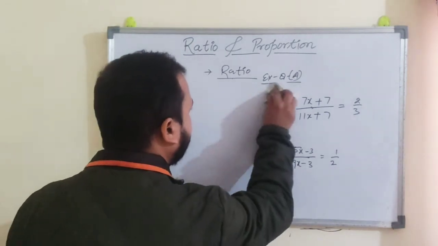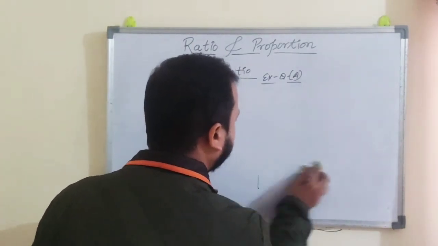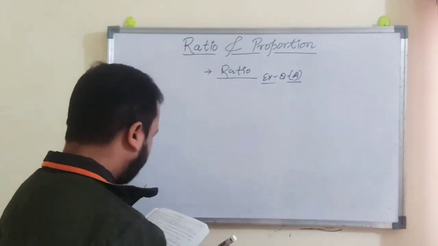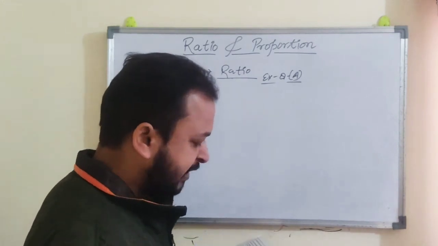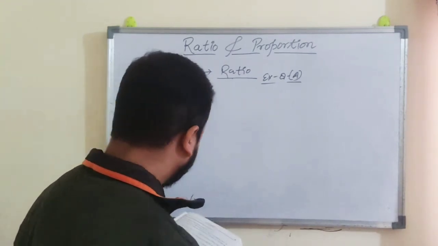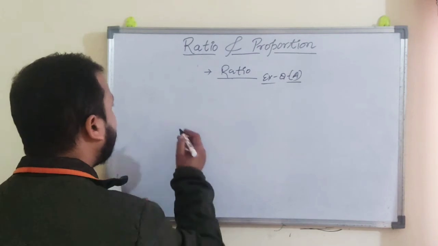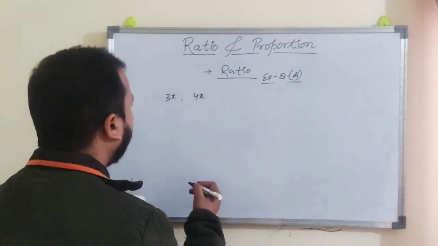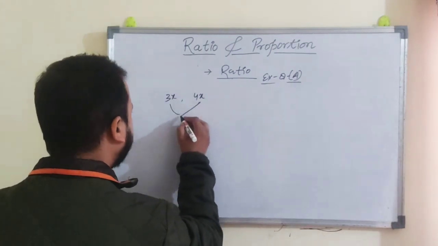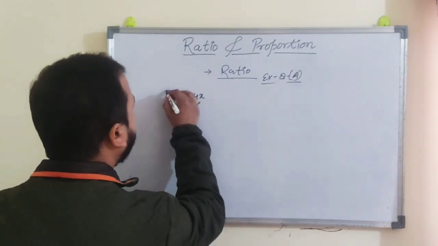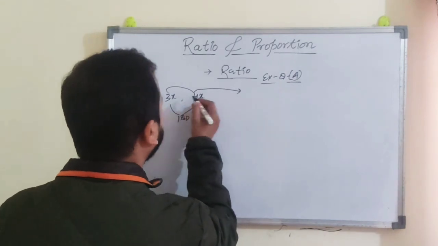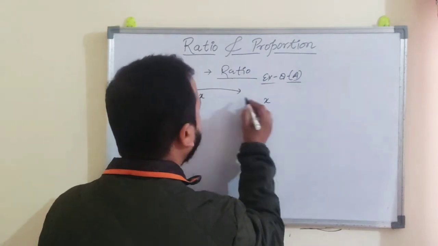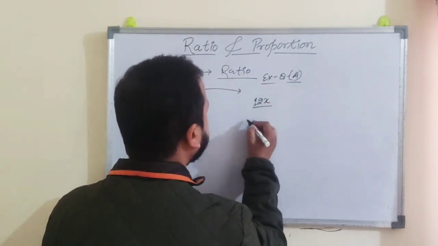Question number 14 is two numbers are in the ratio of 3:4. If their LCM is 180, find the numbers. So numbers are given. If one number is 3x, another number is 4x, and the actual LCM is given as 180. So first find out the LCM of this. This is 3, 4, 12. X is common, right? So x you can write it, and 12x. So 12x is the LCM.